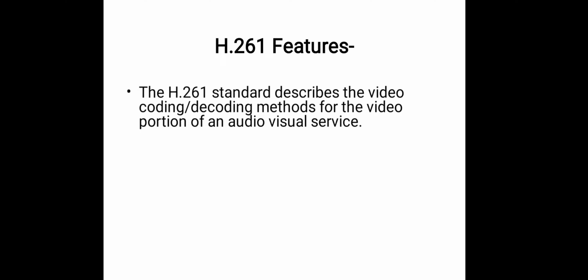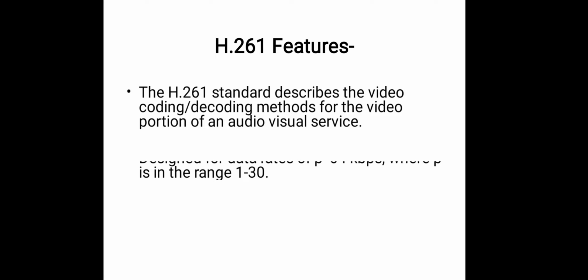Here we can see some features of H.261. The H.261 standard describes the video coding and decoding method for the video portion of audiovisual services, which is designed for data rates of P x 64 kilobits per second, where P is in the range of 1 to 30.